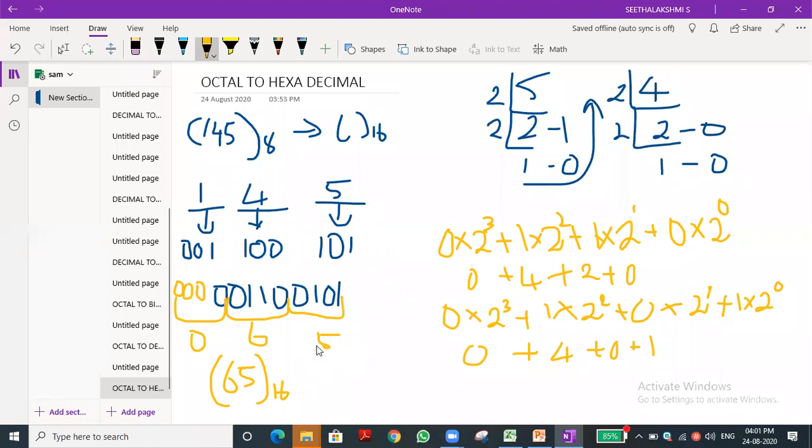Have you understood this one? Write on it. Once you complete it, say completed. Have you completed this one? Write the steps also, students. All the steps you have to write.